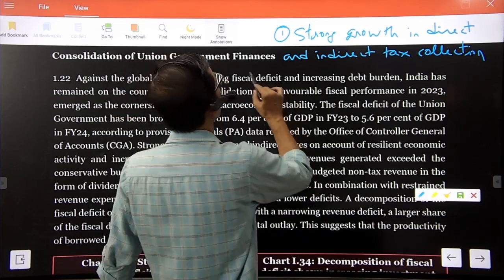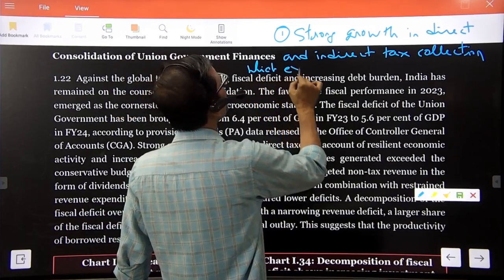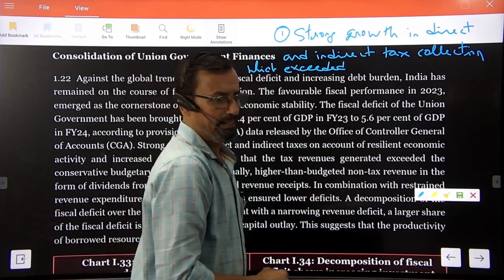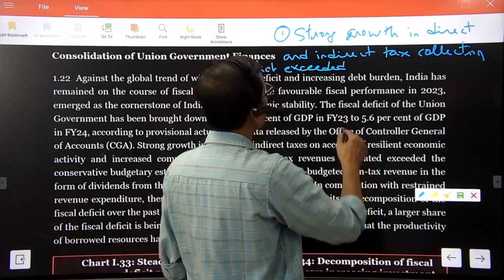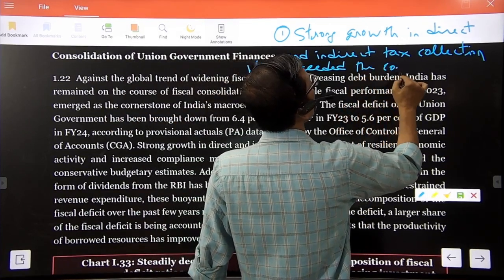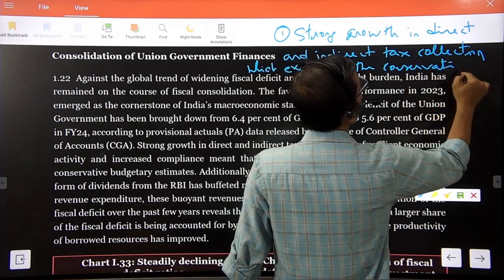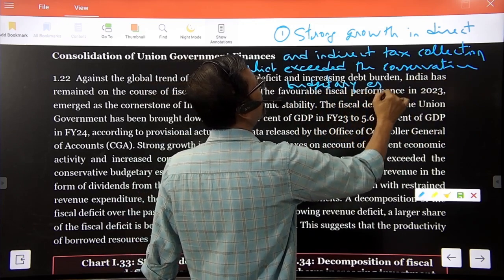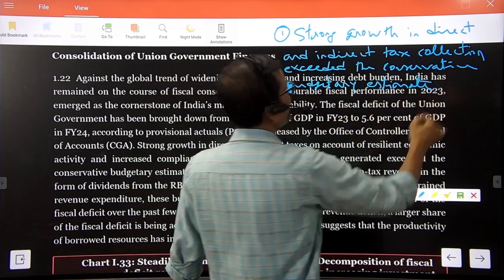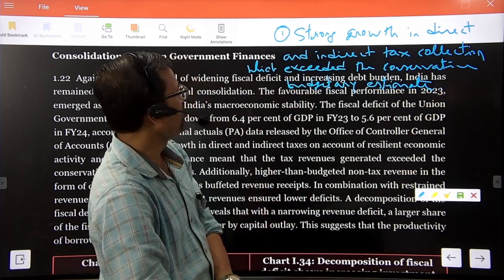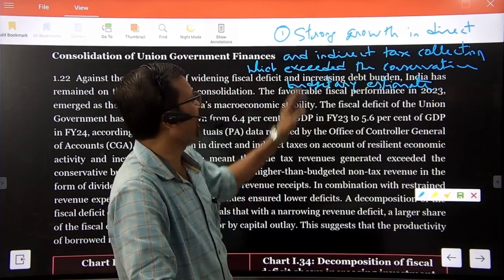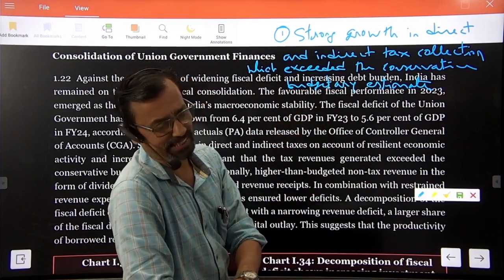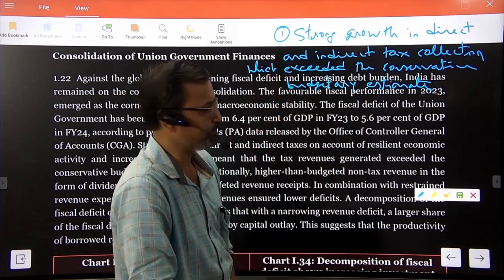which exceeded the conservative budgetary estimate. So this is the first reason: strong growth in direct and indirect tax collection, which exceeded the conservative budgetary estimate.